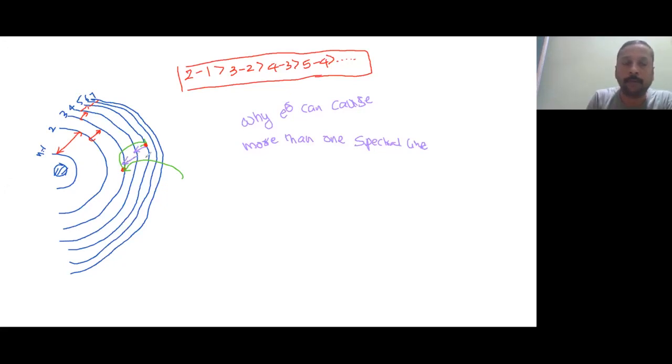Understood? If you are giving more energy, then more excitation can take place. Is it understood? Now let us take an electron that was here.